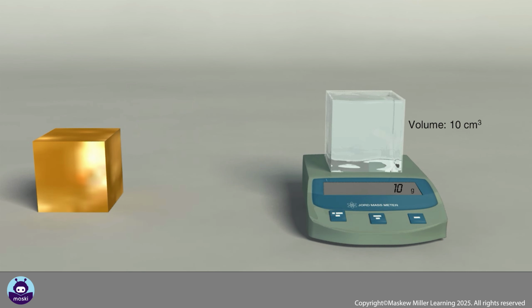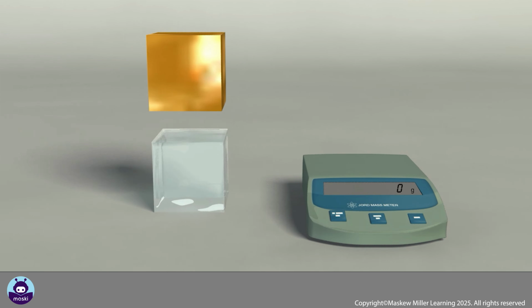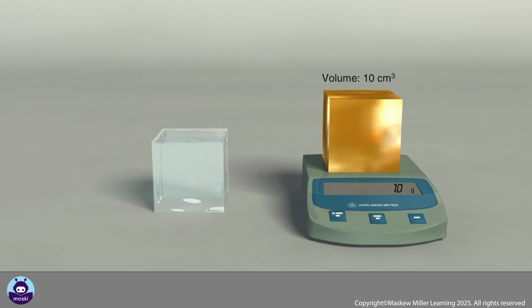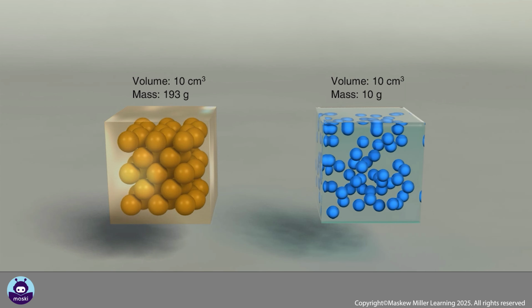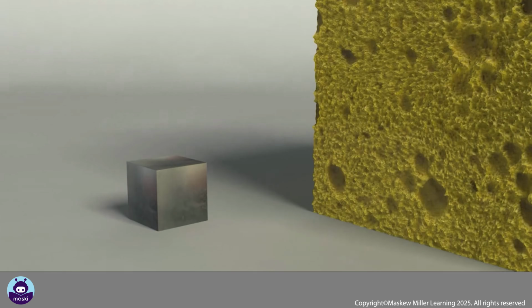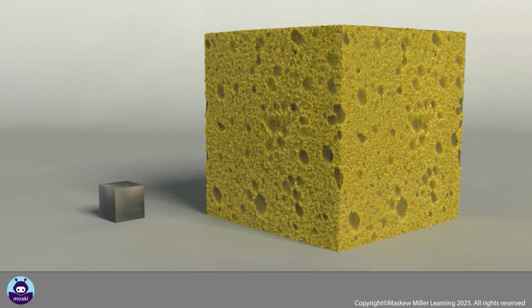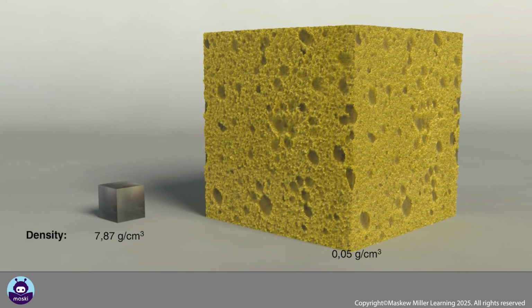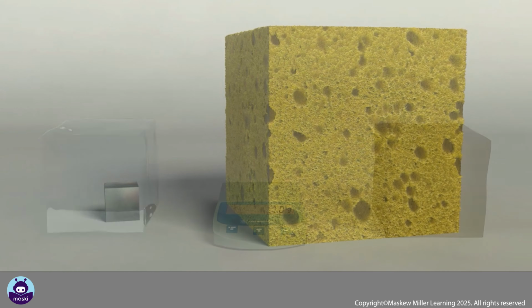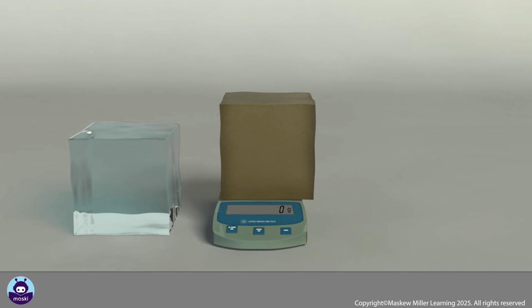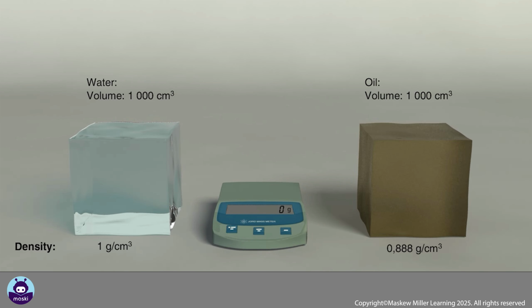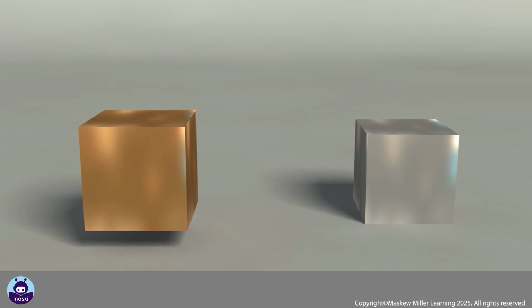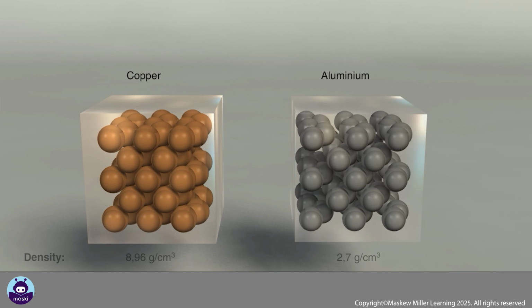10 cubic centimeters of water will have a smaller mass than 10 cubic centimeters of gold. Gold has a greater density than water. The same mass of iron and sponge foam occupies a different amount of space. Therefore, their densities are different. Iron has a much higher density than sponge foam. The same volume of water and oil has a different mass. Water has a higher density than oil. The greater the mass of a substance in a certain volume, the greater is the density of the material.